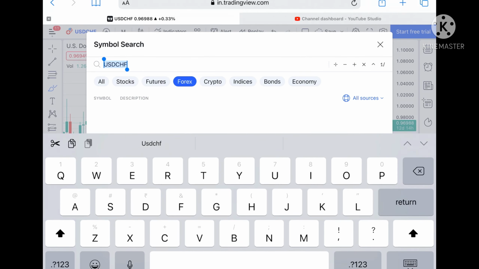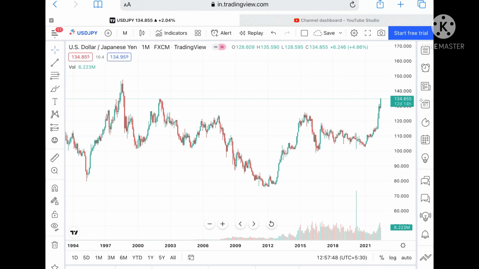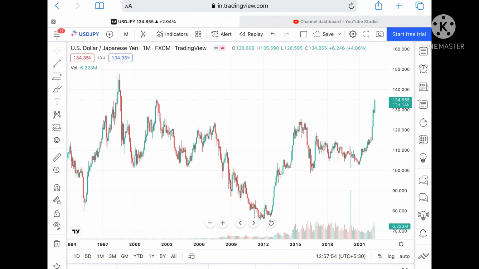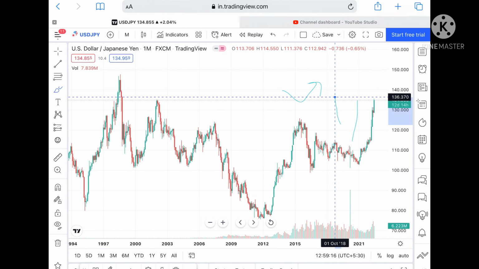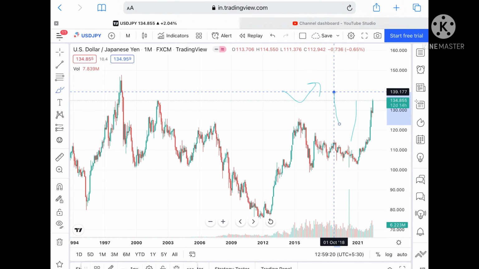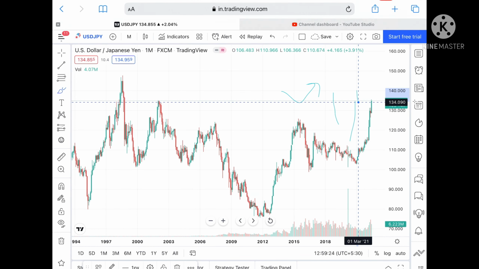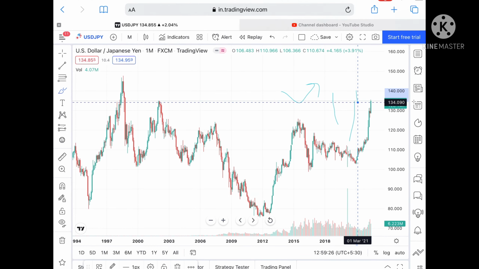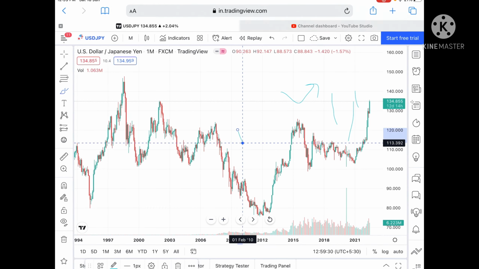But if we talk about USD JPY, it has come to a level of 134.8. We can see a bounce back from this level, and it can move further high towards a level of 136.370, and from there it can go to a level of 139 also. But if this level breaks downside, then we can see it move further down towards a level of 134, and from there further down towards a level of 131.8.